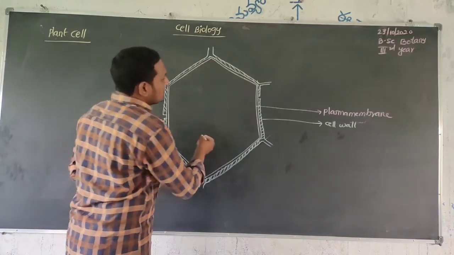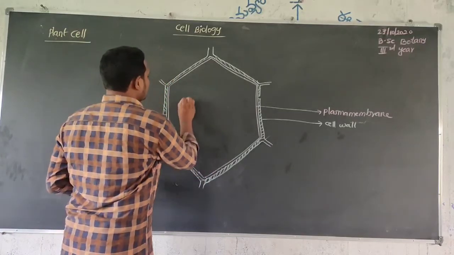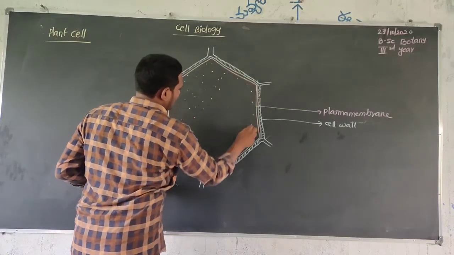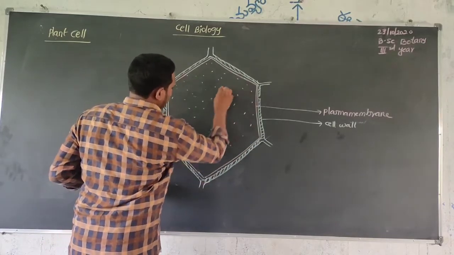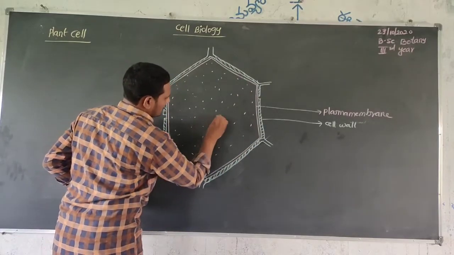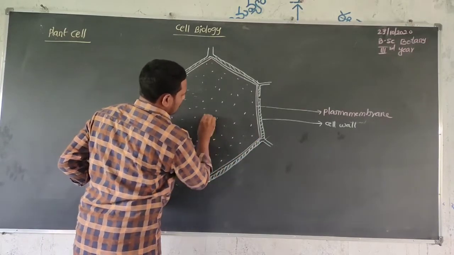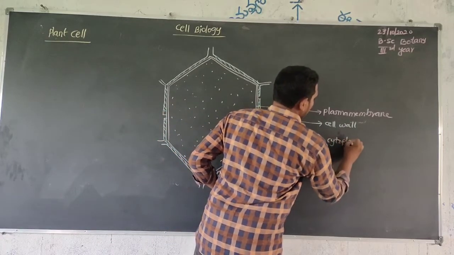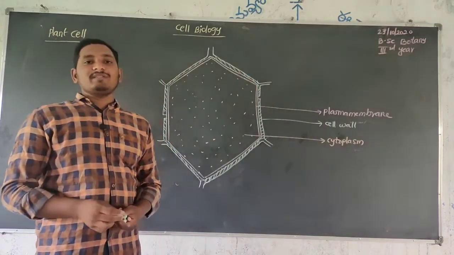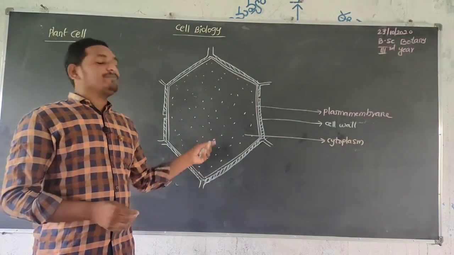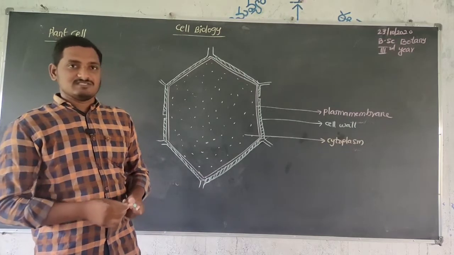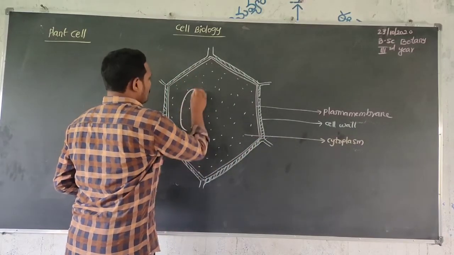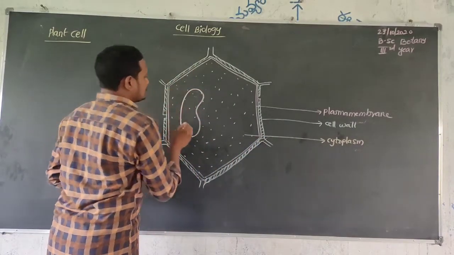Next, inside the plasma membrane we observe a liquid-like portion, that is the cytoplasm. Cytoplasm is a site where many enzymatic reactions take place, and it contains many enzymes to perform various physiological functions. Next, inside the cytoplasm, a big-sized vacuole is present.